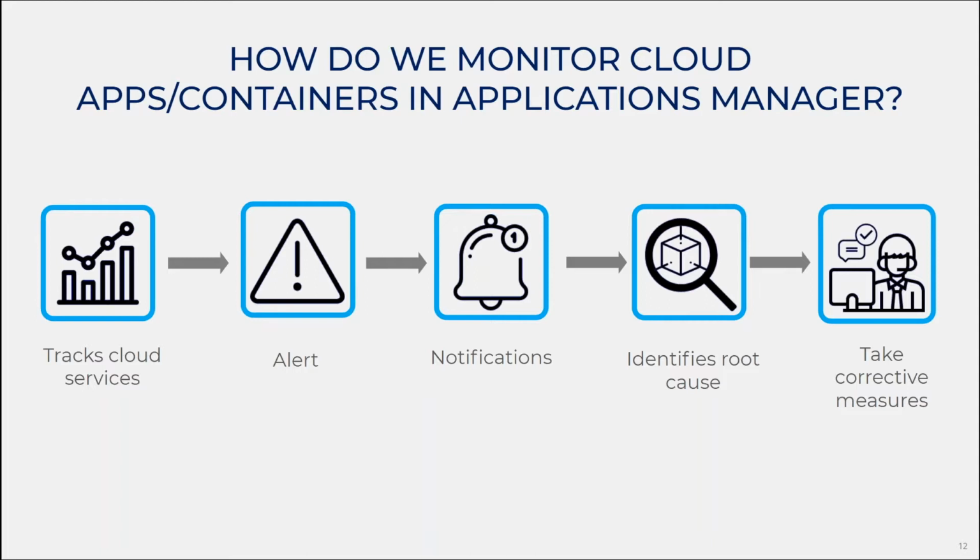For instance, if a cloud solution is already implemented in Applications Manager, you will be able to track the cloud services, and if there's any deviation in the instance, an automated out-of-the-box notification will reach you on time. Once the notification is received, the root cause can be drilled down and corrective measures taken right away.